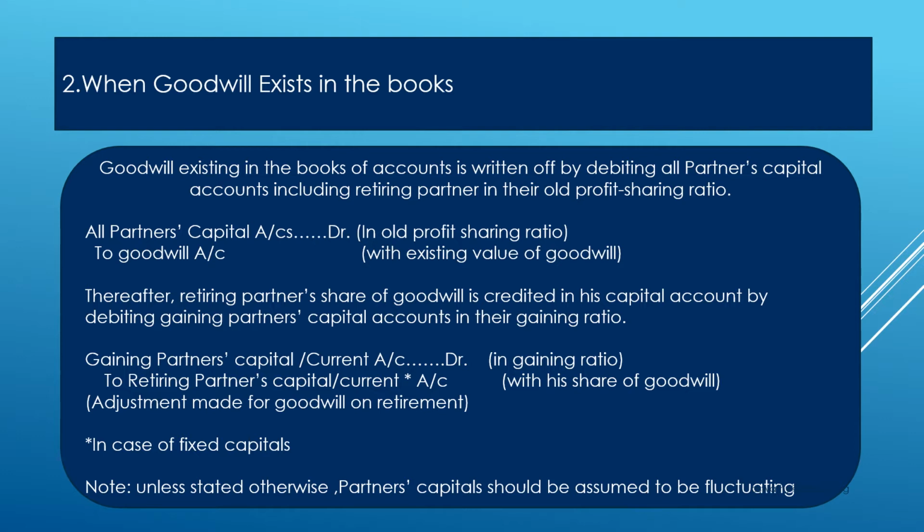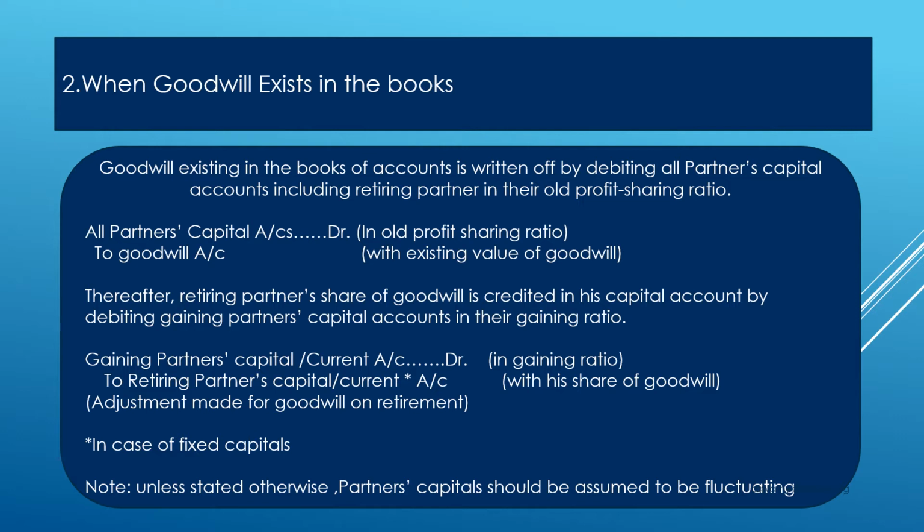So if three partners are there, and the third one is retiring, the journal entry will be A's capital account, B's capital account, C's capital account debtor to goodwill account, written off in their old profit sharing ratio. Thereafter, the retiring partner's share of goodwill is credited in his capital account by debiting gaining partners' capital accounts in their gaining ratio. After that, the firm's goodwill we need to adjust between the gaining partner and the sacrificing partner.